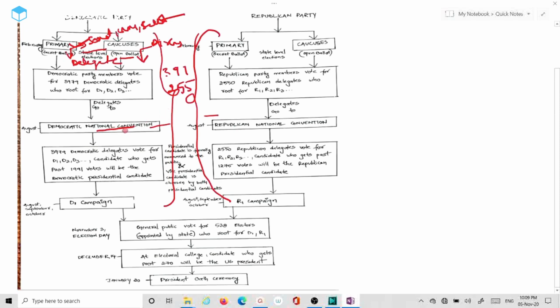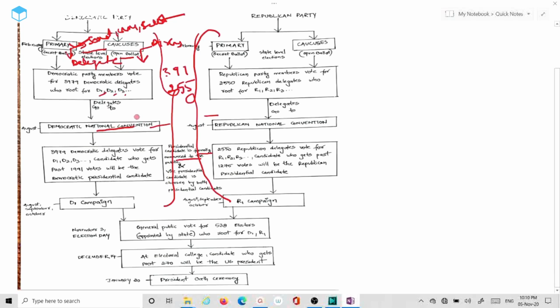At national conventions, once the primaries and caucuses are completed in each state, a national convention is held, in which a party's nomination for president is formally announced. It is important to know that formally it will be announced who is the presidential candidate. In our example, D1 or D2 or D3, how they will be announced, we will get to that. Each party holds a national convention to finalize the selection of one presidential nominee.